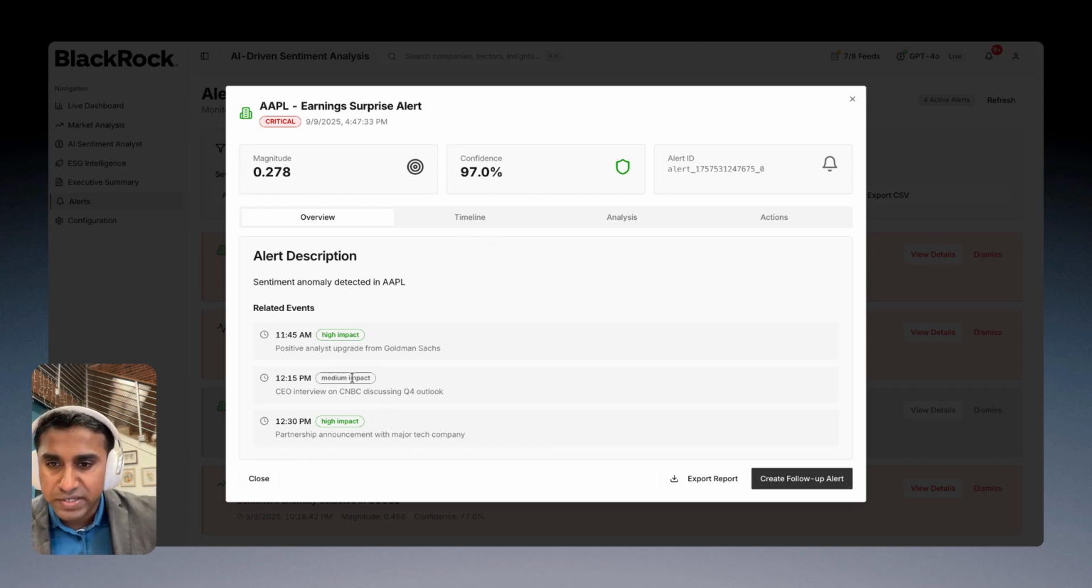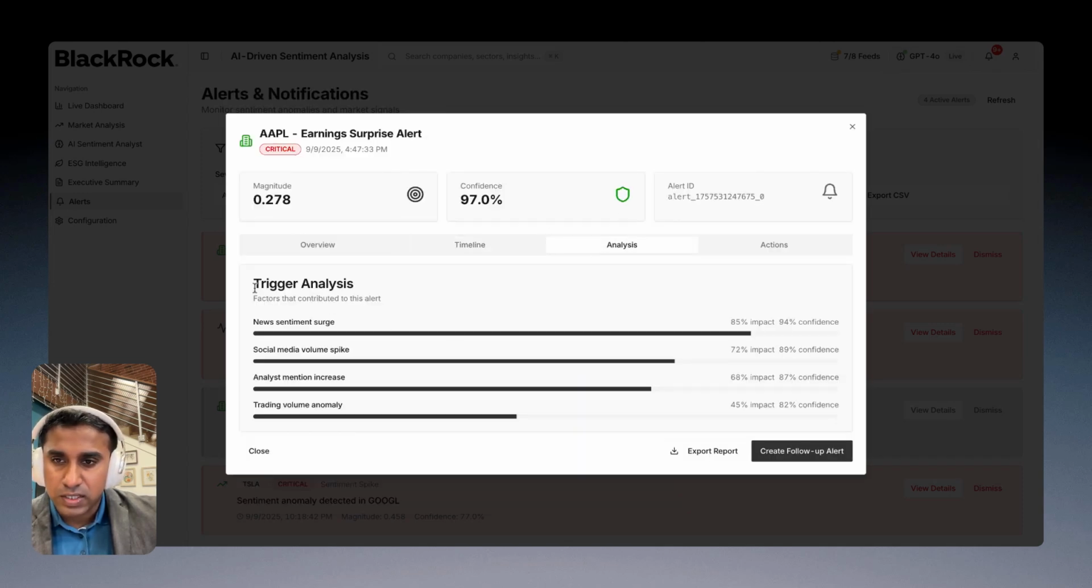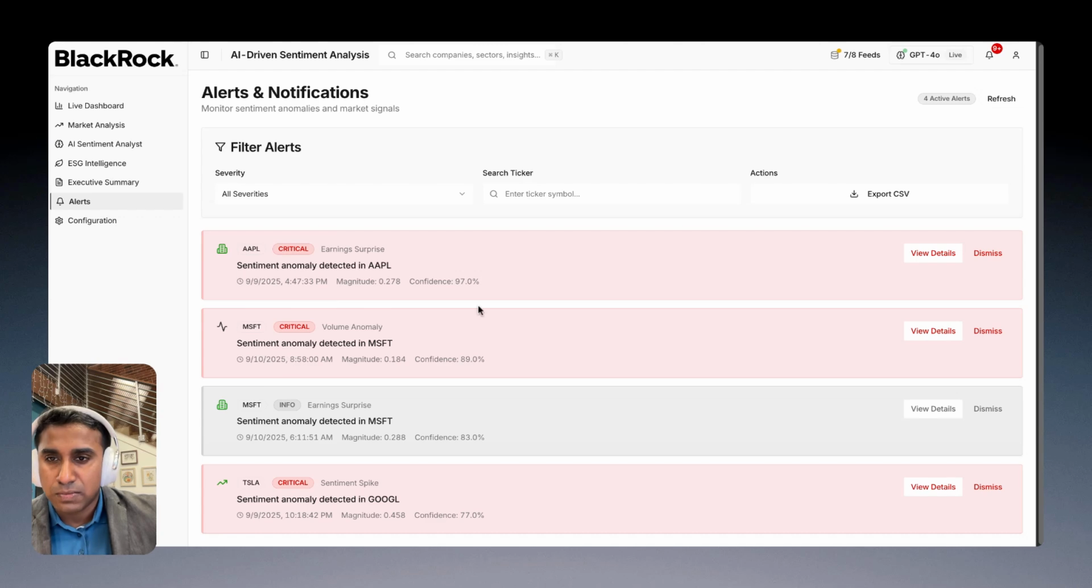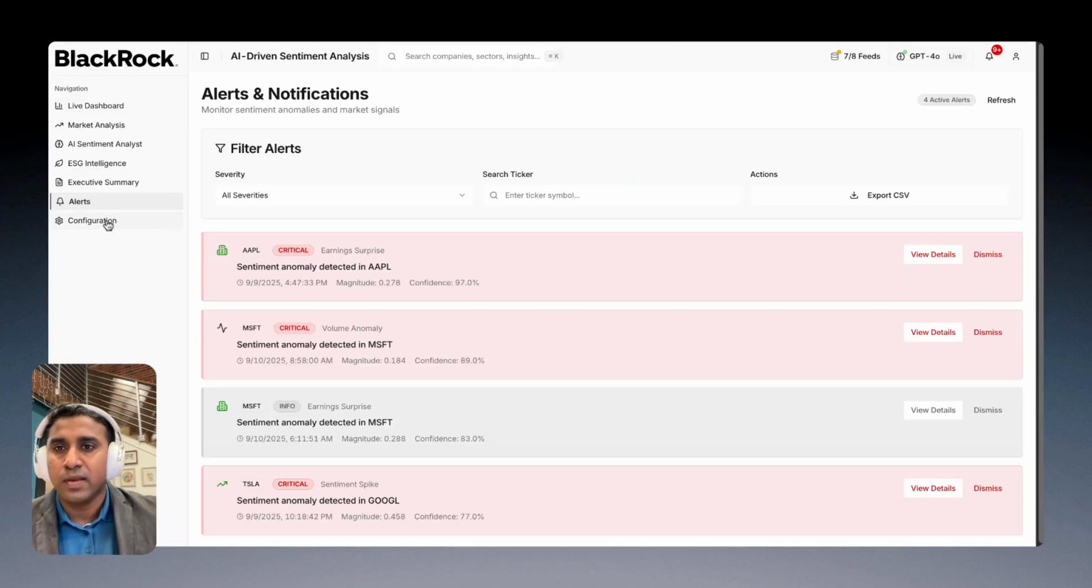So this is the rule-based engine that we want to build, where it triggers these alerts and shows the criticality of it. You can also see the timeline of when it happened, the trigger analysis on how it happened, and also the actions. So you can see the flow as well. Similarly, you have the critical and also info-based alerts. You can click on both of them and view the confidence levels and the magnitude of it.